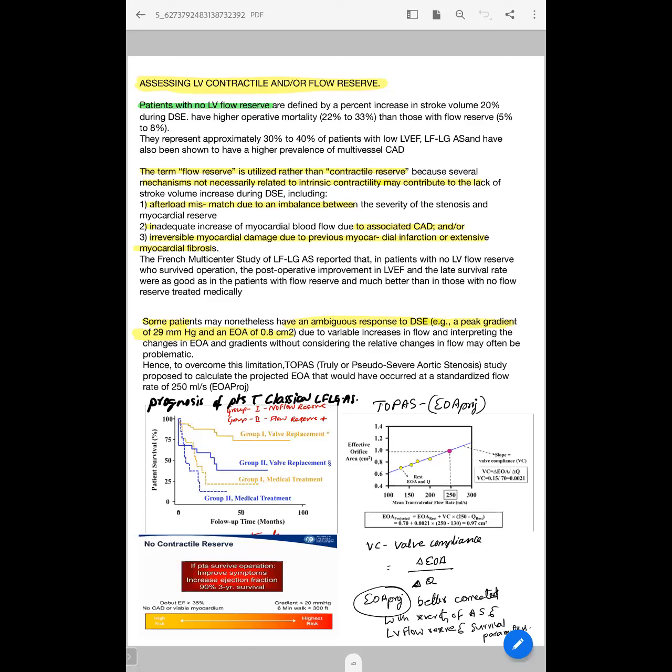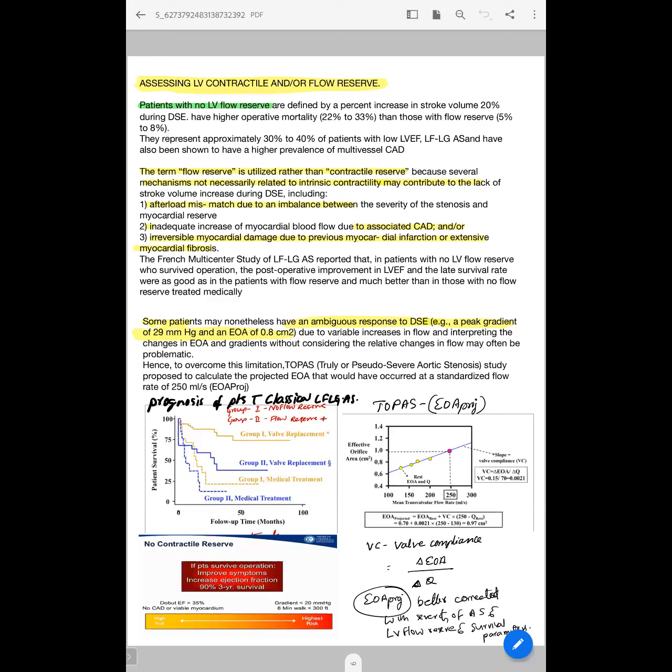You can see this at the bottom left side of the page. If patients survive the operation, with improved symptoms and an increase in EF, they have a 90% 3-year survival rate. That's why we still advise surgery for these patients, even though they have high risk.